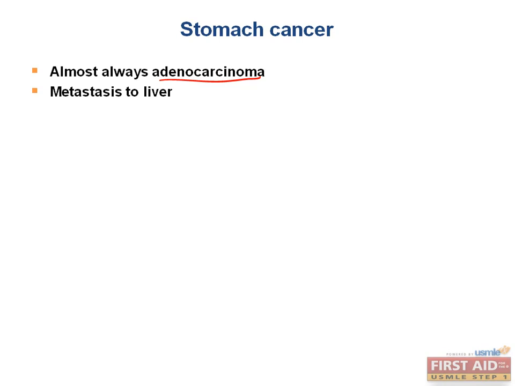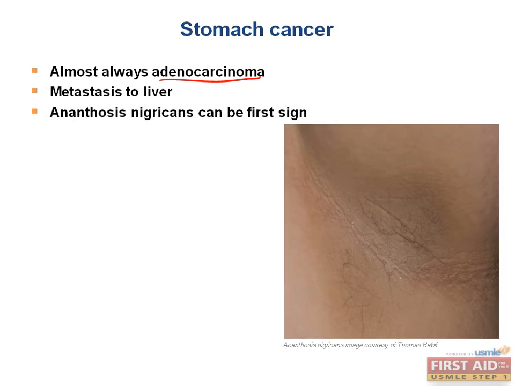The first sign of the disease might actually be acanthosis nigricans, which you can see here. It's a grayish-brown discoloration of skin regions, notably in the axilla, which is this picture, and the neck. An important epidemiology point to make is that this type of cancer is more common in Japan than in the US.